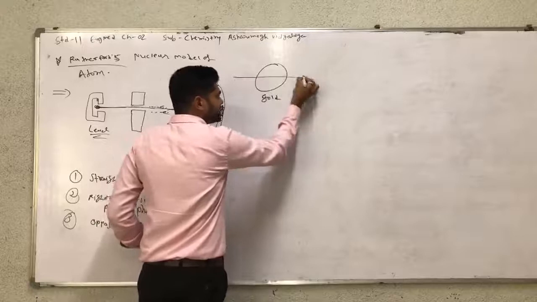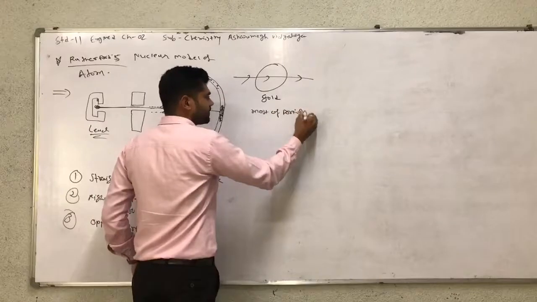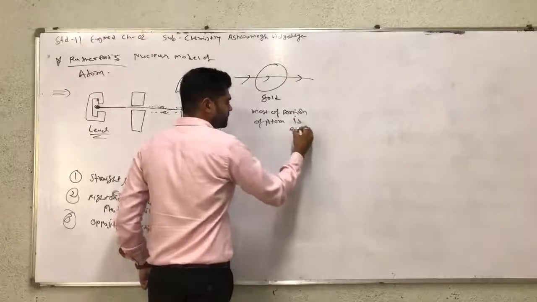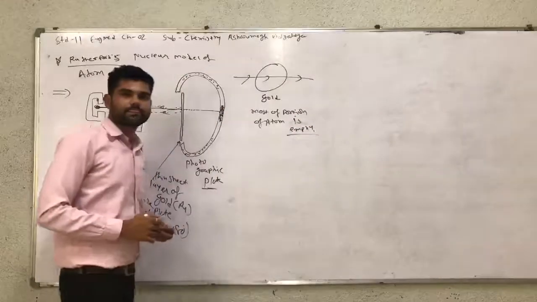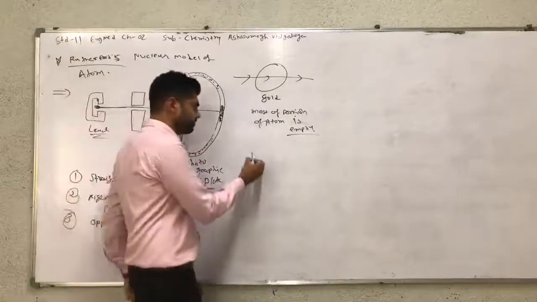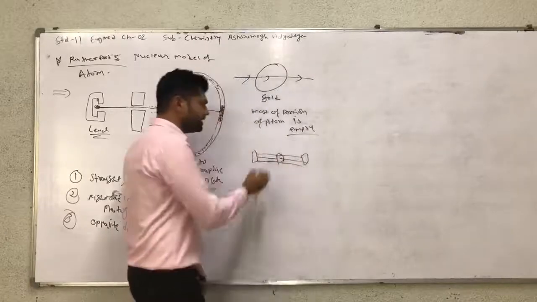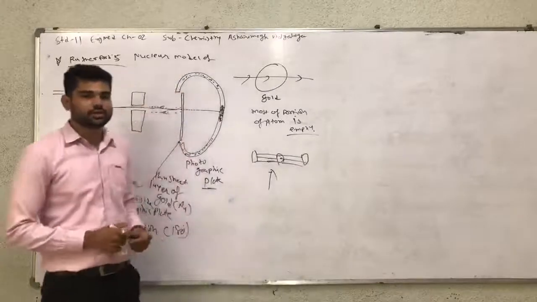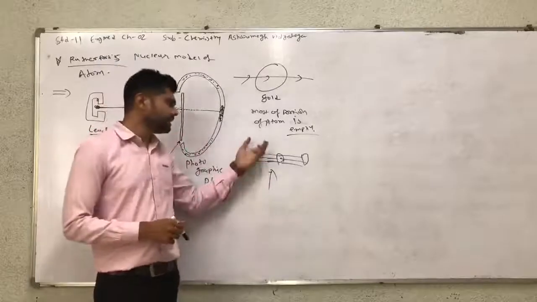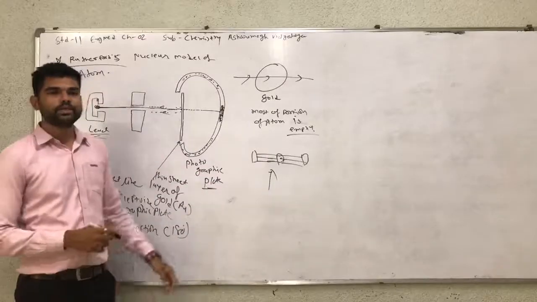this ray passes through. So the most portion of the atom is empty. For example, you see a fencing wire: one pole, another pole, and the third pole has wire. If you throw rocks at this wire, between two wires there is a gap, so the rocks easily pass through from one end to the other end.